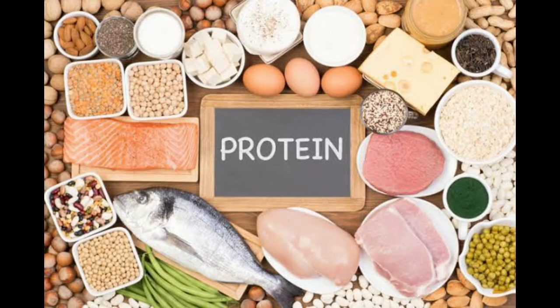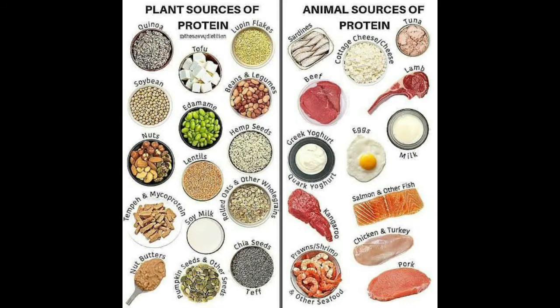See, you know these sources like fish, meat, chicken, and also the milk and eggs. And also children, you know the paneer which you eat in the hotels, or sometimes your mothers will prepare them at home. So all these are rich sources of proteins. And also you know that milk is a complete food. Okay children, make sure you have a glass of milk and an egg daily, so that you will have a rich source of protein in your diet. It is very important for you children, at this small tender age.